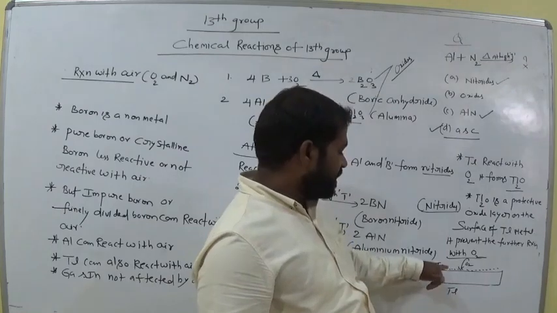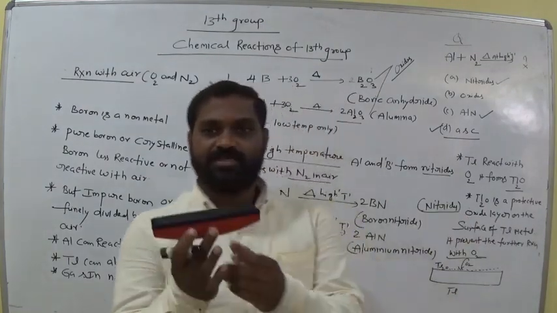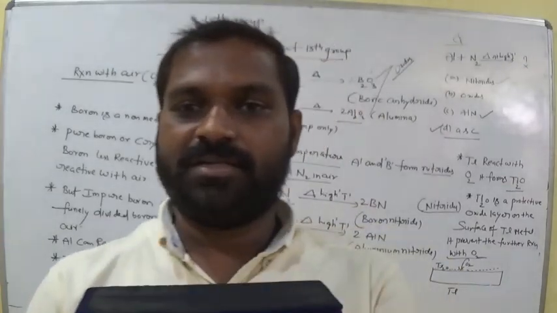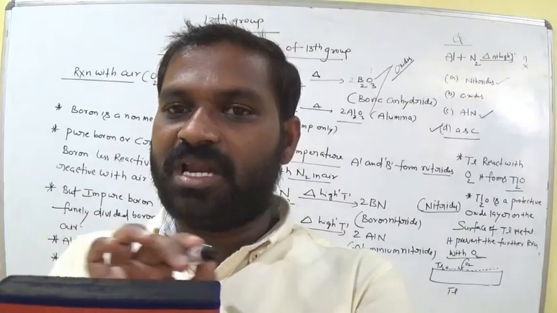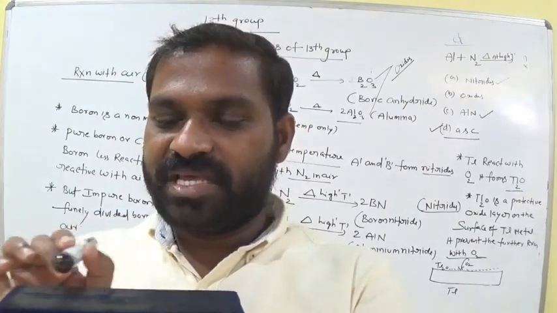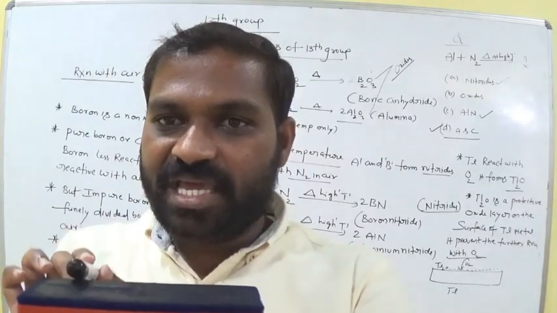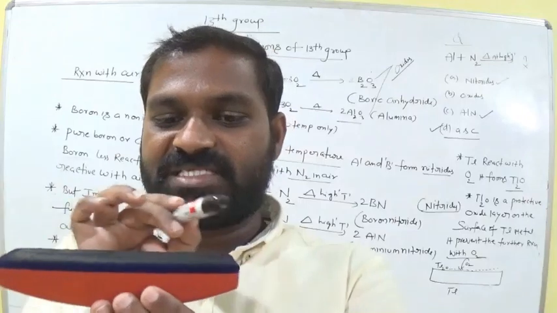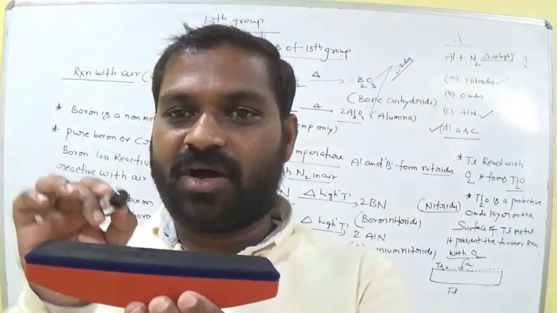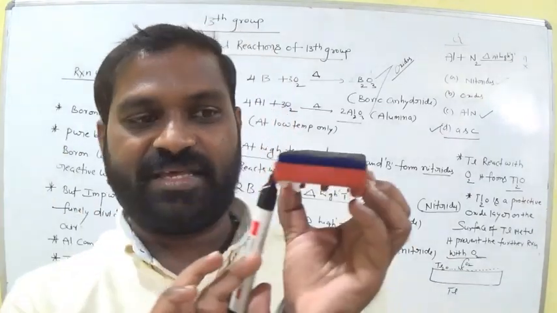That means the thallium is unable to interact with oxygen further. So this oxide is a protective layer. It prevents further oxidation, or reaction, between oxygen and this metal.